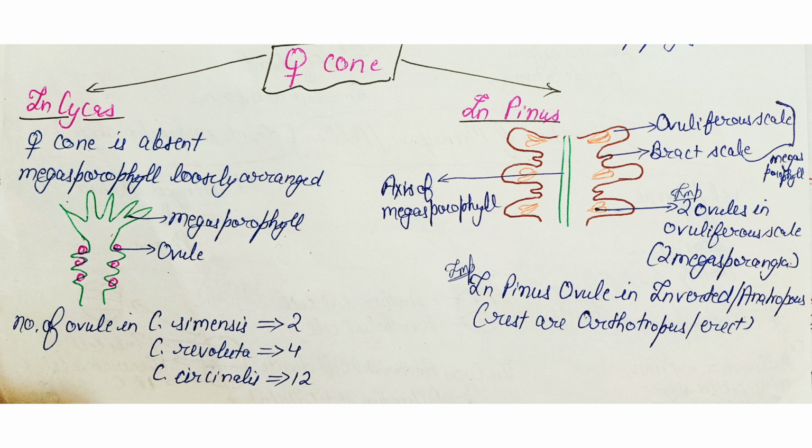The megasporangium bears the ovule. Number of ovules is different in different Cycas species. It is most in case of Cycas circinalis, that is 12 in number.